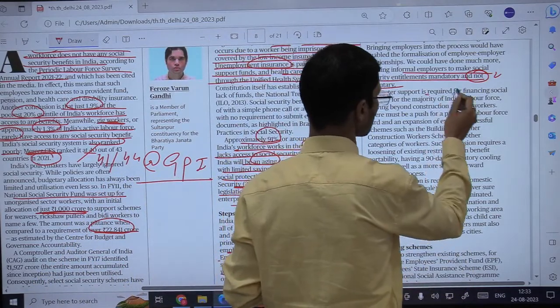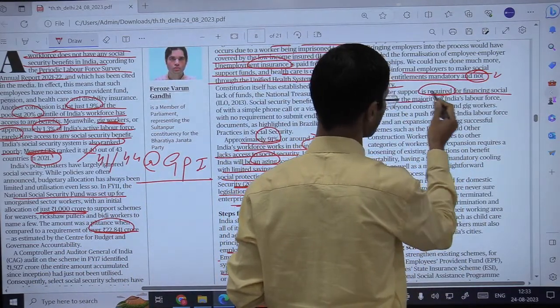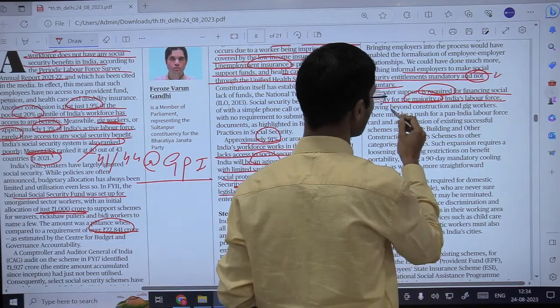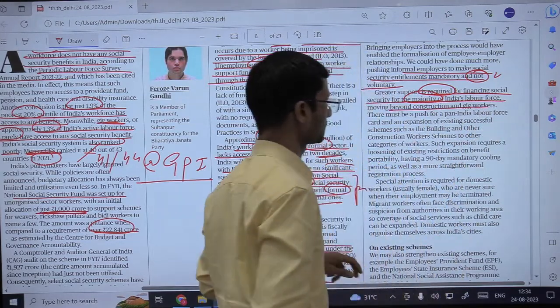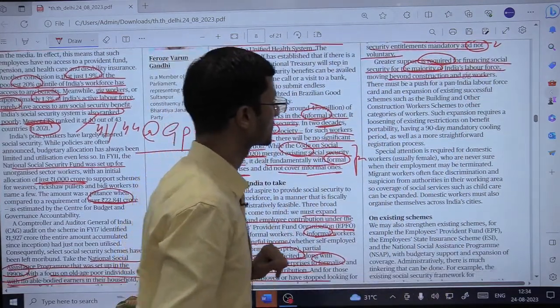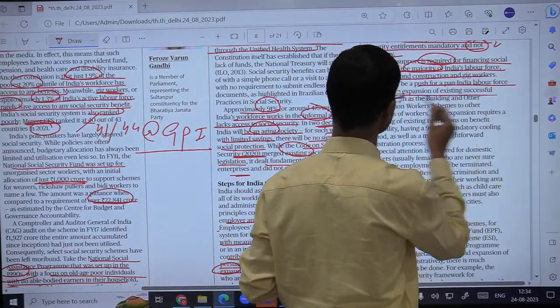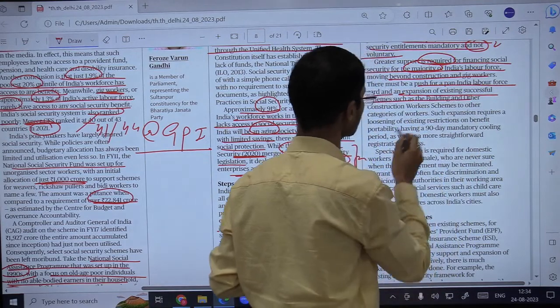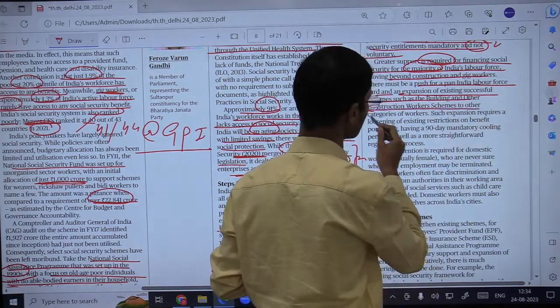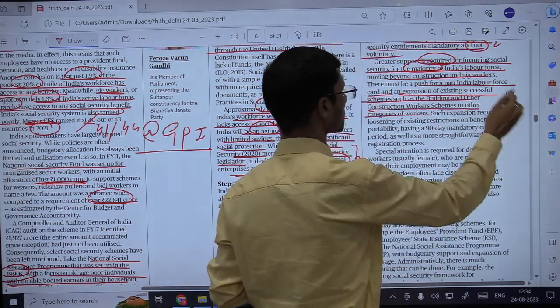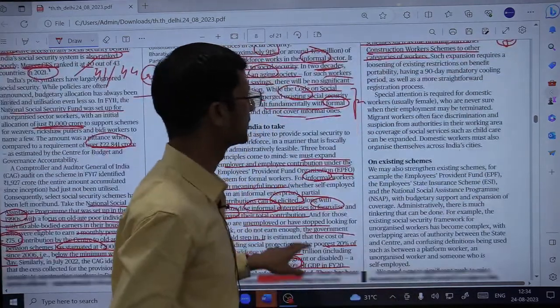Greater support is required for financing social security for the majority of India's labor force, moving beyond construction and gig workers. Okay, so further suggestions: there must be a push for a pan-India labor force card and an expansion of existing successful schemes, such as the building and other construction workers schemes, to other categories of workers. So all these successful schemes can be further expanded.